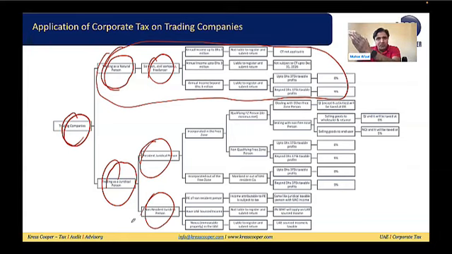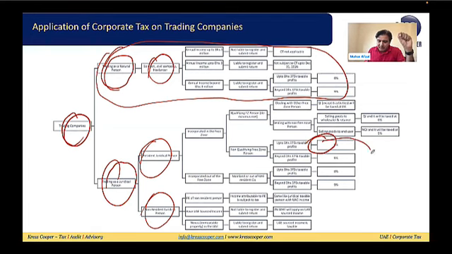If qualifying free zone persons, then they are selling goods to the end user or they are selling to the distributor. If they are selling to the distributor, qualifying income, 0% corporate tax. End user, non-qualifying income, 9% corporate tax. Non-qualifying free zone person or the juridical person registered on the mainland, then the 0% privilege will not be available. Then in this situation, 0% corporate tax will be applicable for the taxable income up to 375,000.